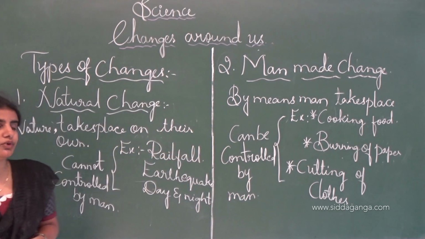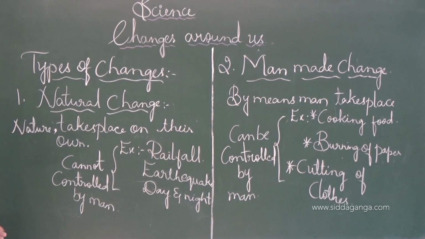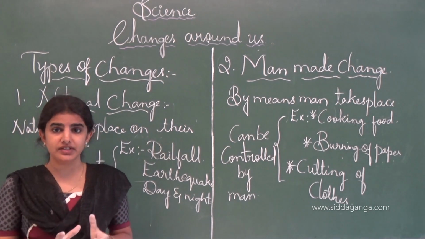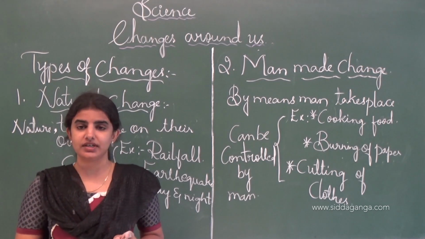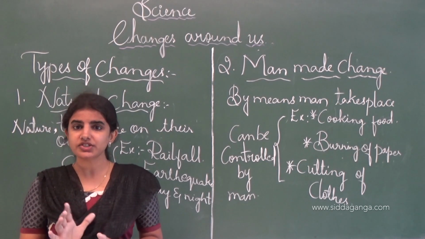See, this is all about the different types of changes. Once again I will tell you, a change has taken place if any of the following effects is seen. See, if effects are seen, we can say that the particular substance has changed. For example, change in the color. Change in the color is one of the changes.